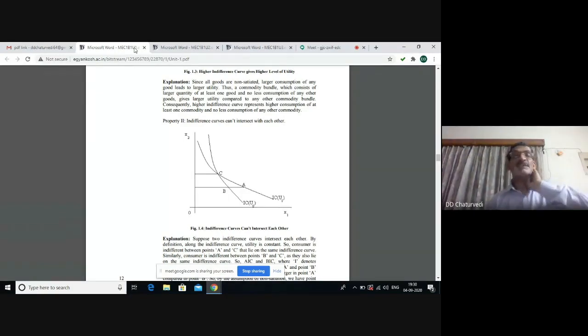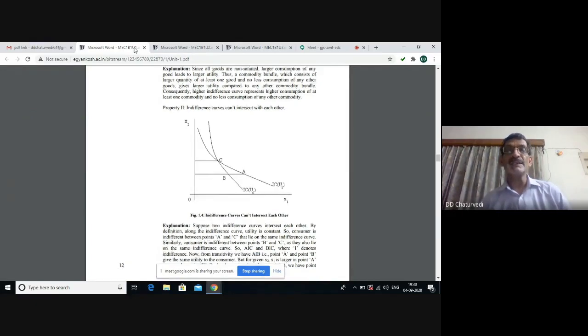But this will imply that A and B will give the same satisfaction to the consumer, but this is not correct. If you look at this diagram, you will find at point A, the consumer is consuming more of the commodity shown on the x-axis. So A will give more satisfaction than B. So we can prove this property by contradiction that indifference curves can never intersect each other.